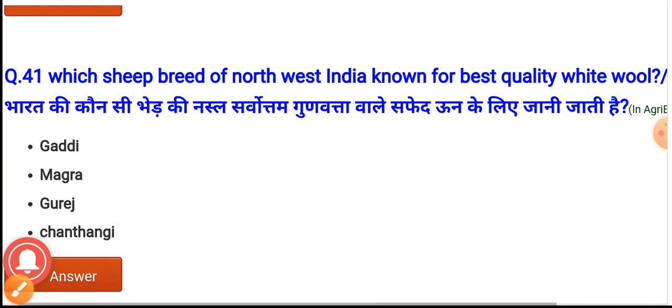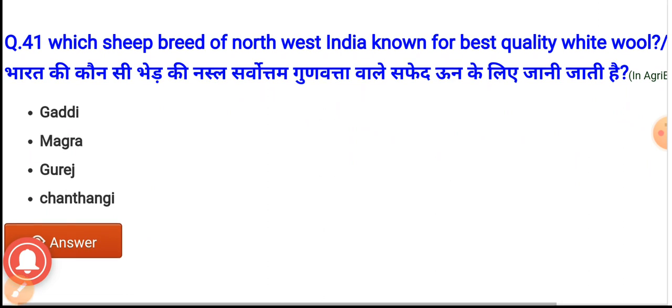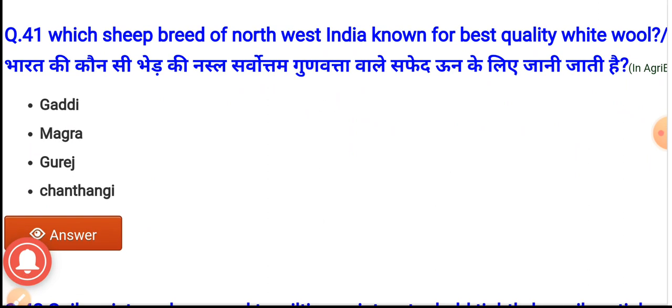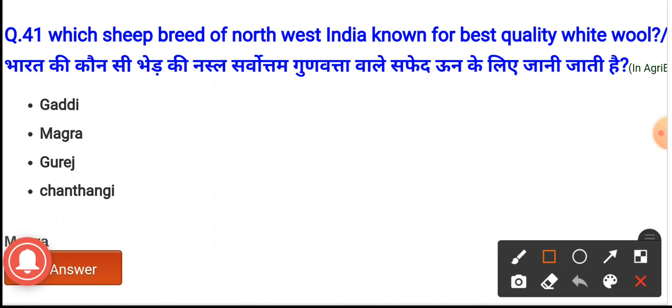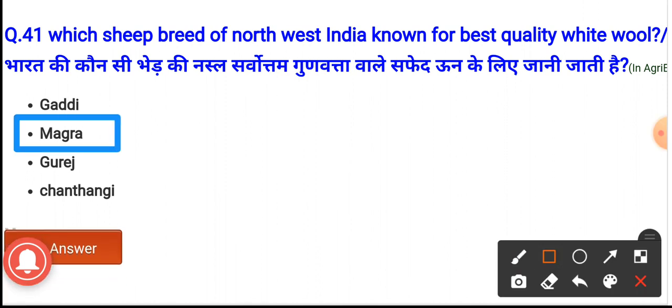Question number 41. Which sheep breed of Northwest India is known for the best quality white wool? The options are Gaddi, Magra, Gurez, Changthangi. And option B is the correct answer. Magra is the sheep breed of Northwest India which is known for its best quality white wool.